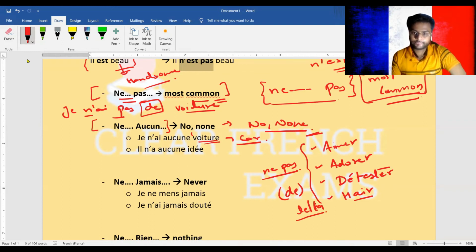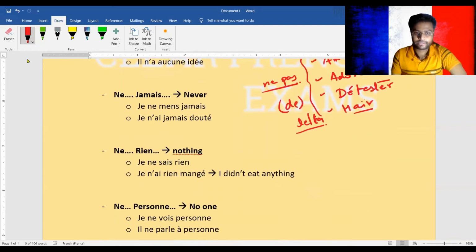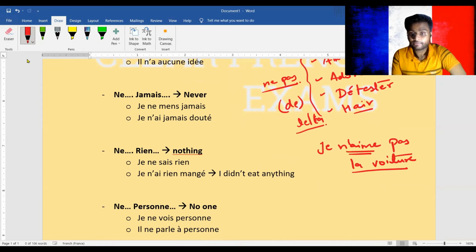That's it. For example, je n'aime pas la voiture. Let me just write it down. Je n'aime pas la voiture. All right. Why? Because there is this verb aimer.